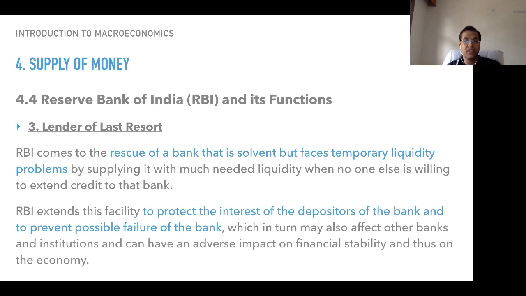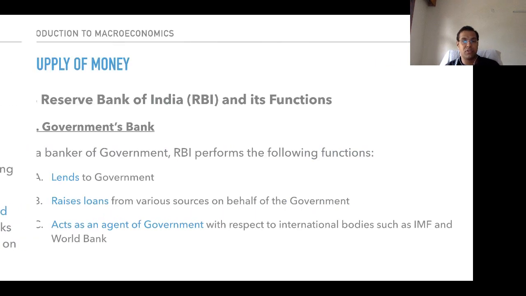RBI extends this facility to protect the interest of the depositors of the bank and to prevent possible failure of the bank. Highly, highly important. If you come to know that the bank is about to fail, why would you allow it to fail, which in turn may also affect other banks and institutions and can have an adverse impact on financial stability and thus on the economy. So, in order to save the economy, other banks, and especially the account holders, you have to protect the interest of the depositors and prevent a possible failure of the bank. This is what the RBI does as lender of last resort.